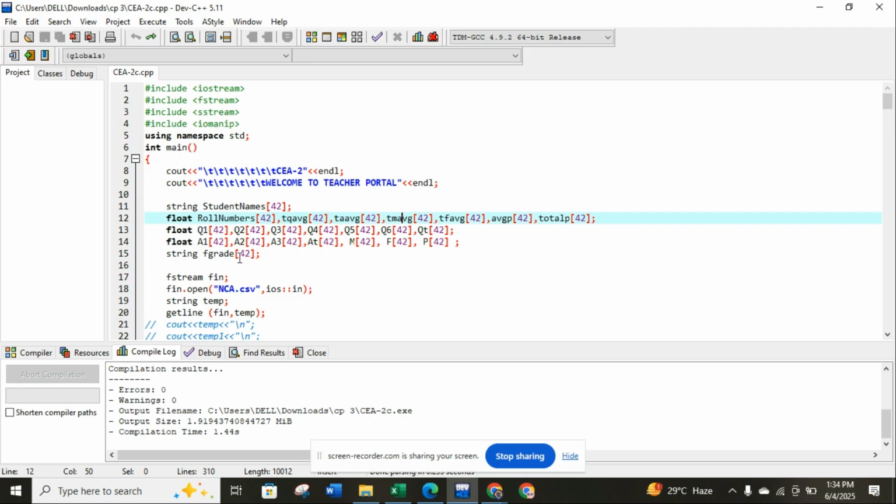Then this is data initialization. I initialize the data, like roll number, marks of quizzes and assignments, to compute the results for up to 42 students. So these are all those things.